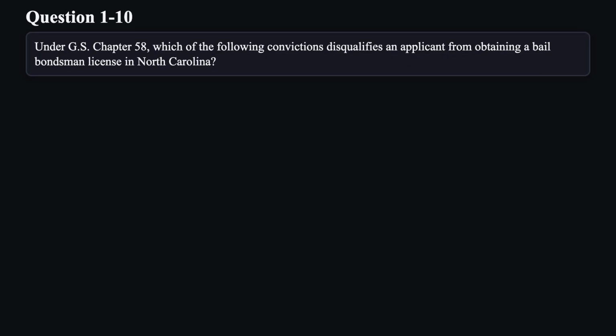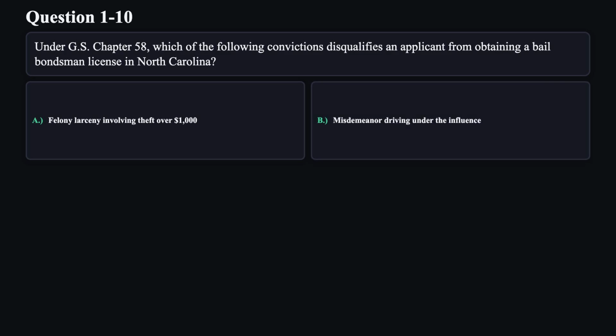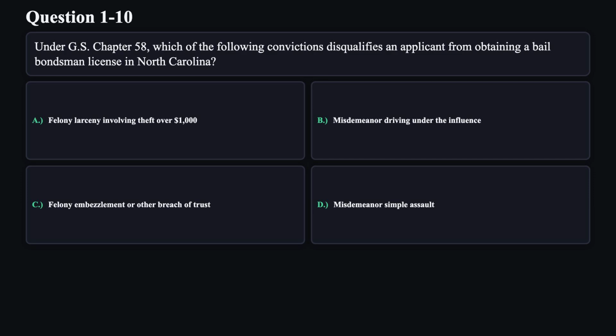Question 10. Under GS Chapter 58, which of the following convictions disqualifies an applicant from obtaining a bail bondsman license in North Carolina? A. Felony larceny involving theft over $1,000. B. Misdemeanor driving under the influence. C. Felony embezzlement or other breach of trust. D. Misdemeanor simple assault.